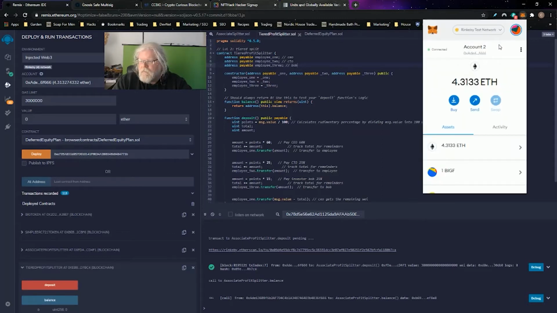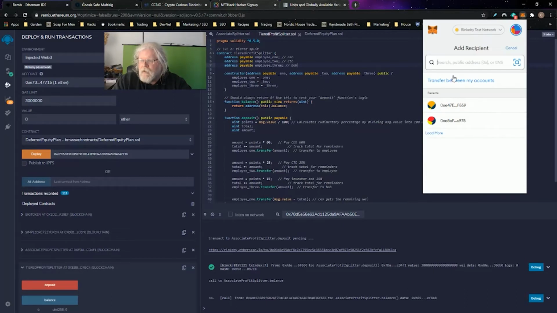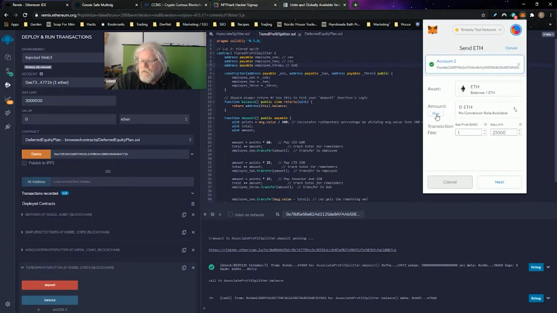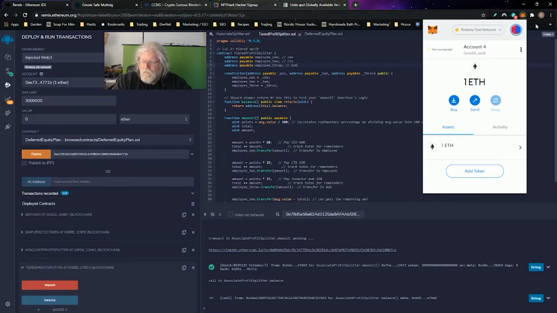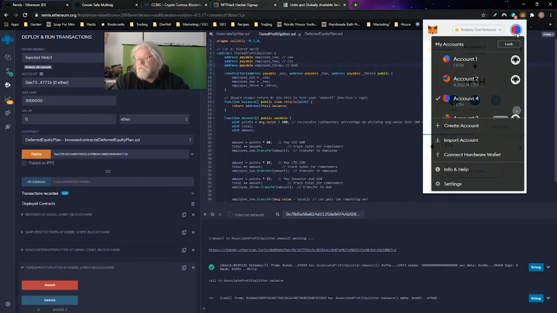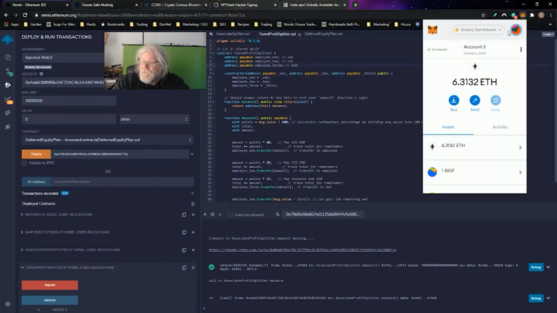Let me clear my funds here. I'm going to send all this ETH back to my second wallet. Okay, wait for the transactions. Again, I'm on the Rinkeby testnet, so we got to wait for those to get mined. Okay, they're mined, so you can see the only wallet that has funds is account 2.